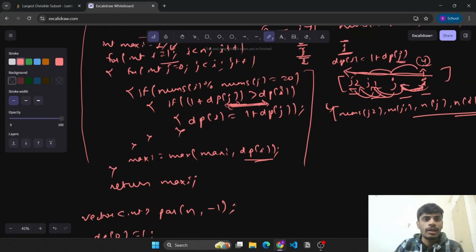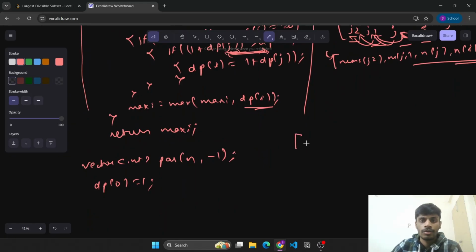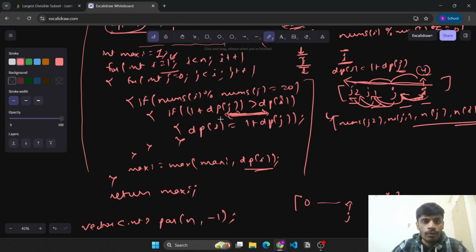Now when we are at a particular index, suppose i, and we came from j, that means if 1 plus dp of j was greater than dp of i, then the parent of i, meaning the previous element before i, was this j. So we can simply write one line of code here, that parent of i will be j.